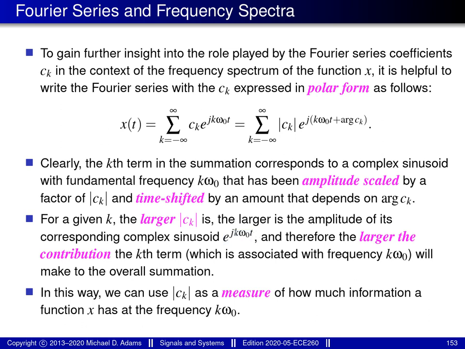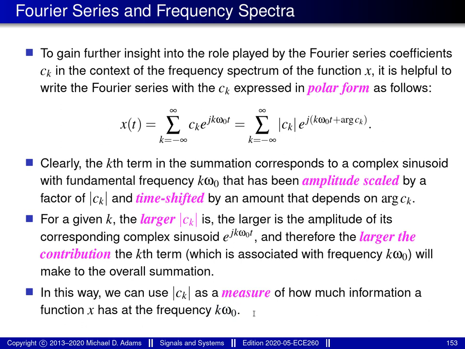Now because the kth term is associated with the frequency k omega naught, we can think of the magnitude of ck as telling us how dominant the frequency k omega naught is in the function x. In other words, we can use the magnitude of ck as a measure of how much information the function x has at the frequency k omega naught.